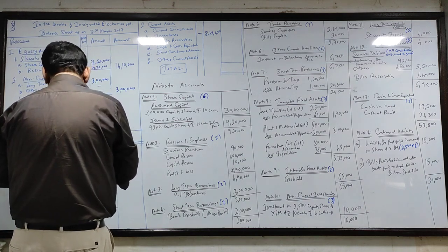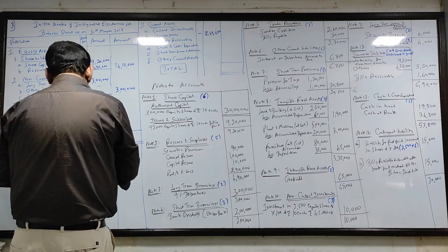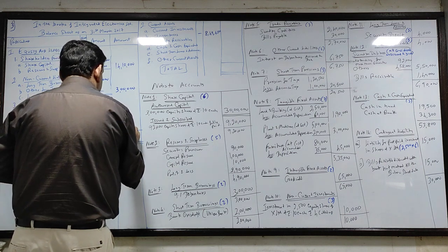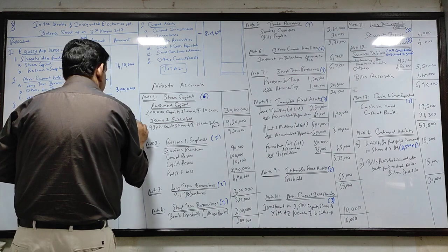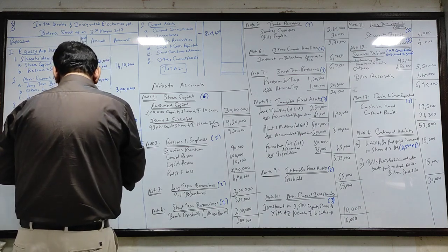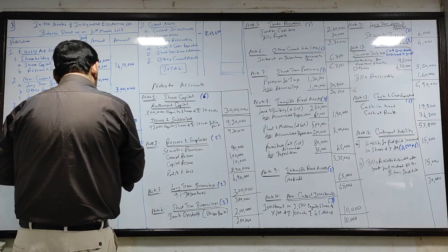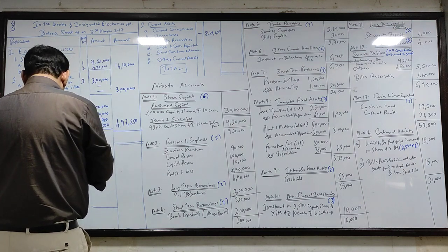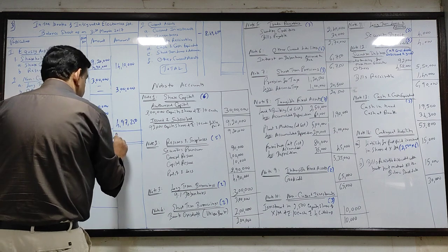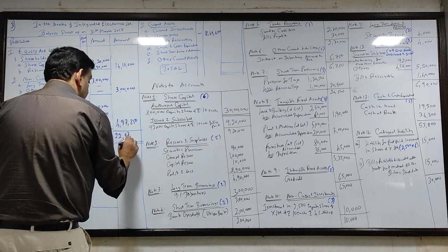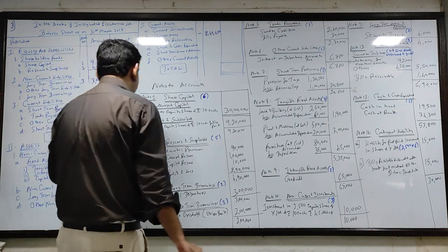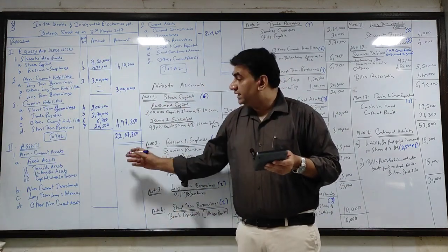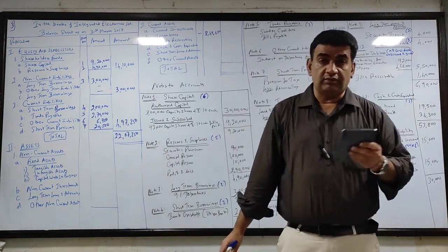So 2 lakh plus 270 plus 6750 plus 2500 gives you 497,250. So 470 plus 6750 plus 497,250 plus 3 lakh plus 1410 gives you 2,207,250. 2,207,250. You can take the total later on also, no problem.